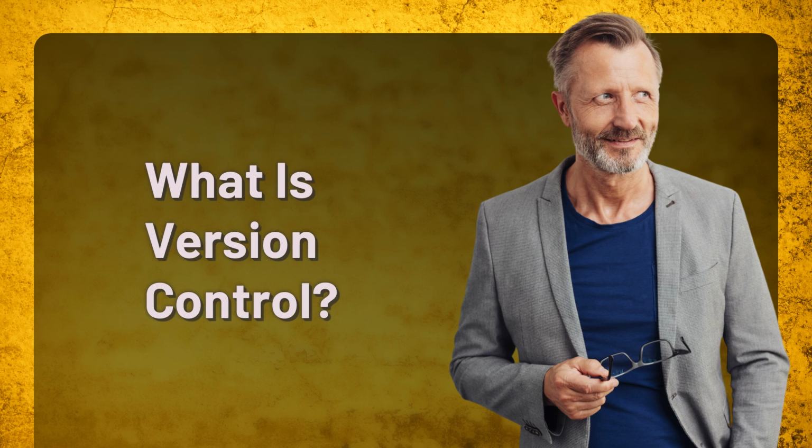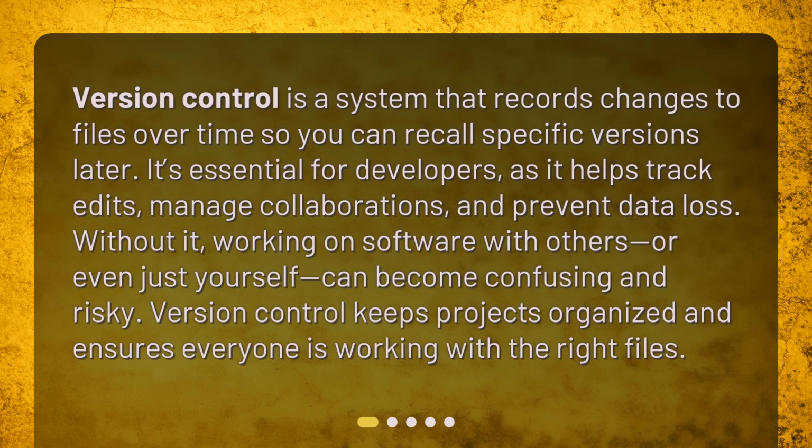What is version control? Version control is a system that records changes to files over time so you can recall specific versions later. It's essential for developers as it helps track edits, manage collaborations, and prevent data loss. Without it, working on software with others, or even just yourself, can become confusing and risky. Version control keeps projects organized and ensures everyone is working with the right files.